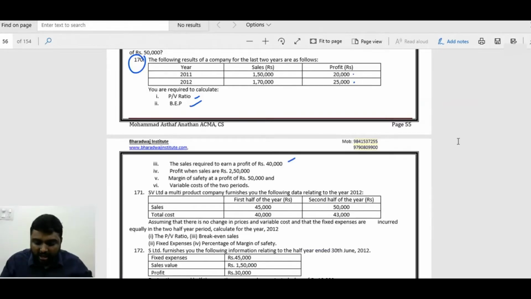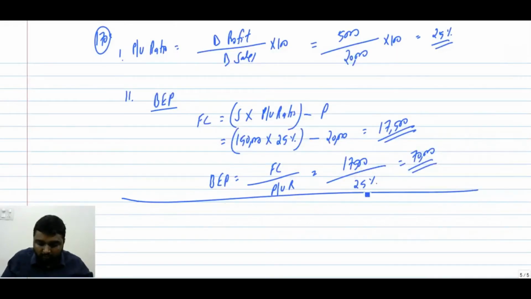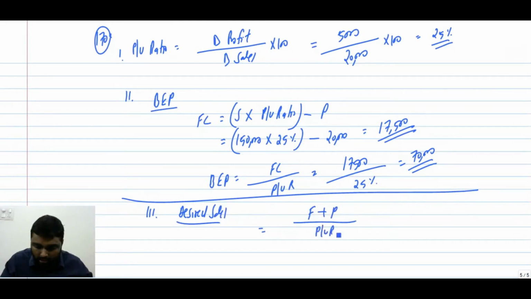Next is the sales required for a profit of 40,000, that is, the desired sales. We have discussed the equation for that too: (F plus P) by PV ratio. F is 17,500 and profit is given in the question as 40,000.